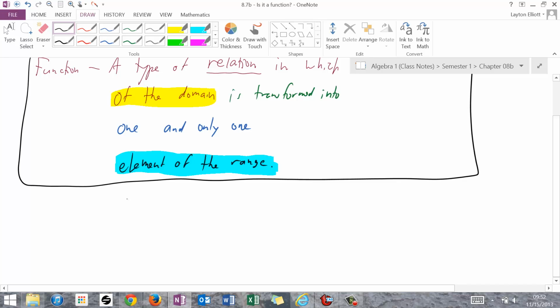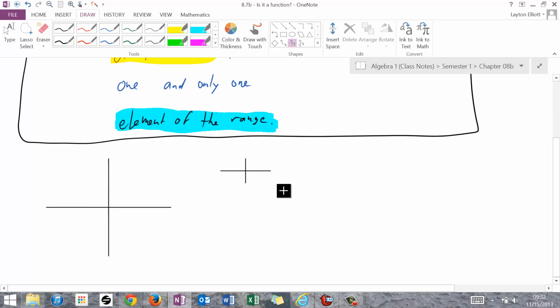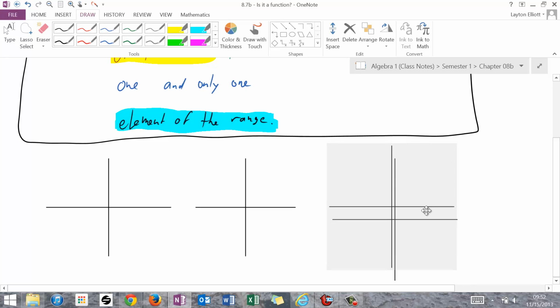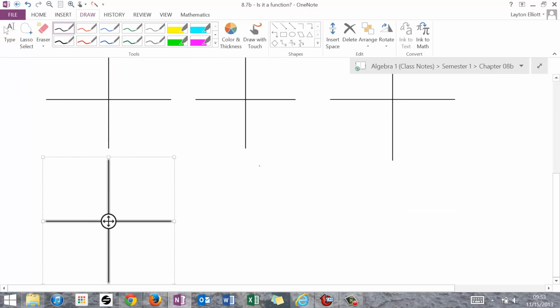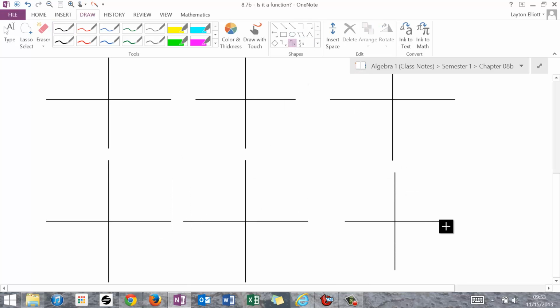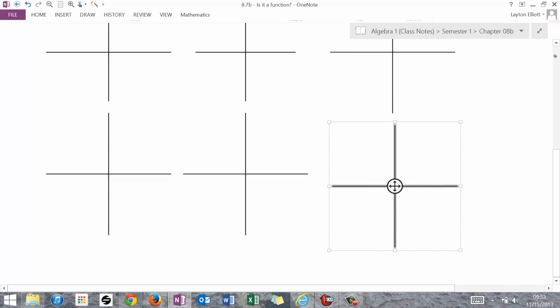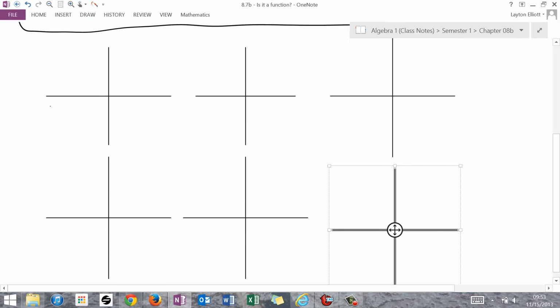So, for my first example, and these are the easiest ones, I'm going to draw kind of 4 different graphs here. Actually, let's go more than 4. Let's go 6. These are sketches, so you can sketch these down too. They don't have to be precise. So, here's 6 different grids, and on the first one, let's just draw a little squiggly like this. And on the second one, let's draw a straight line. Kind of misnomer because all lines are straight.